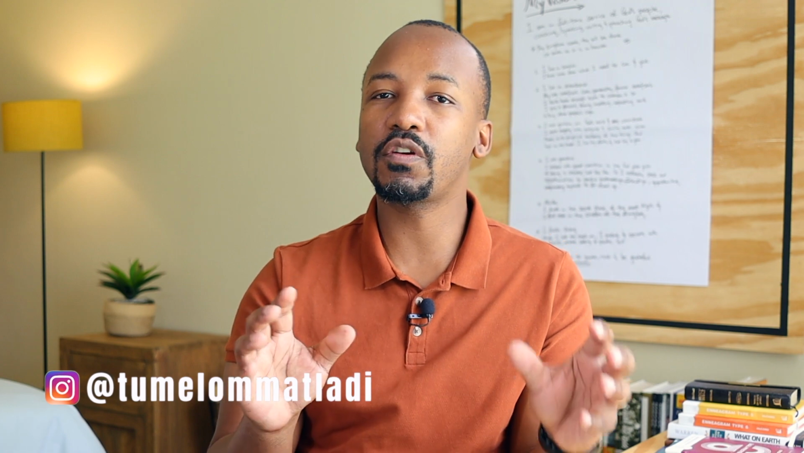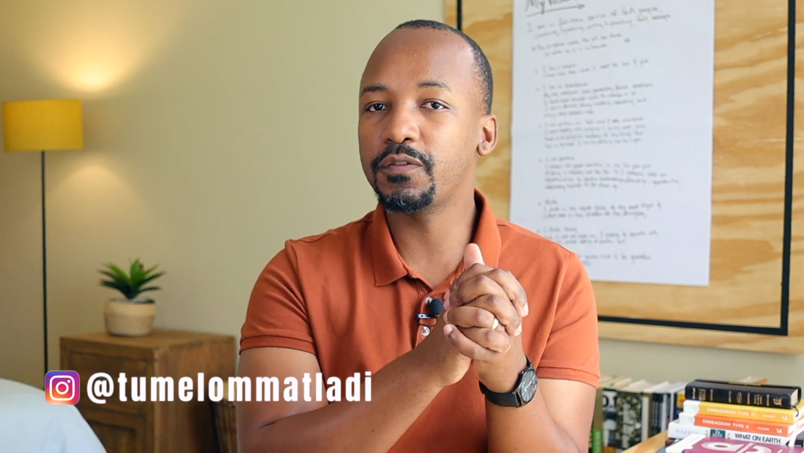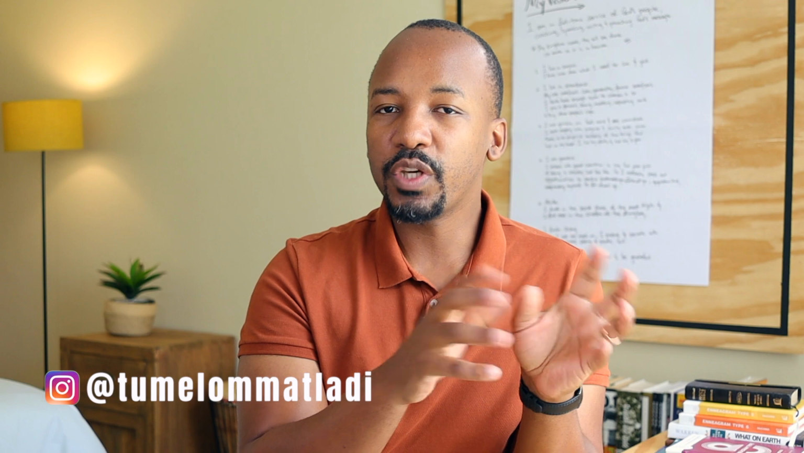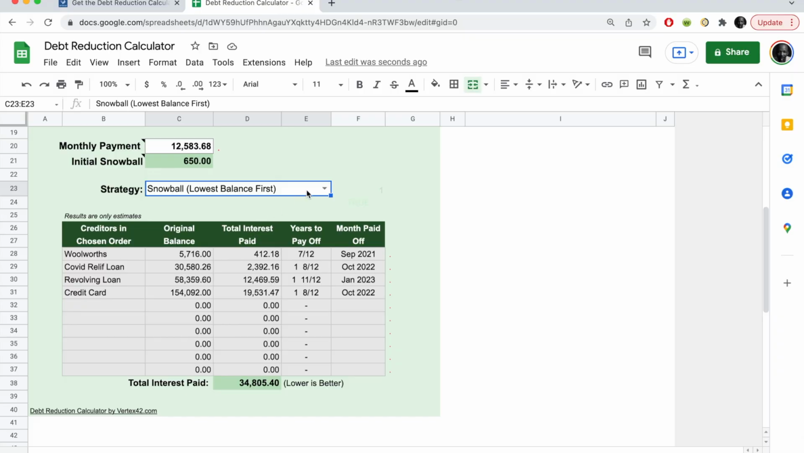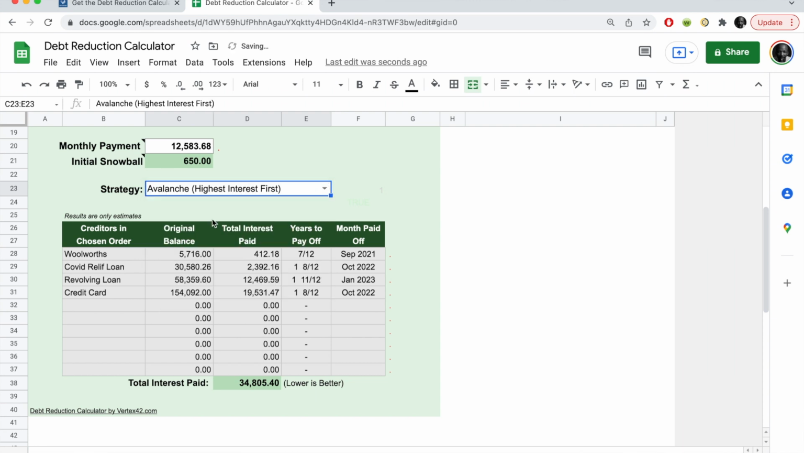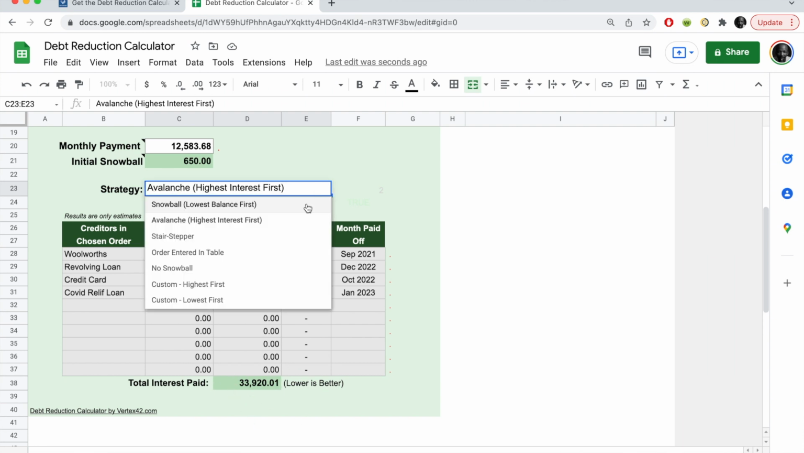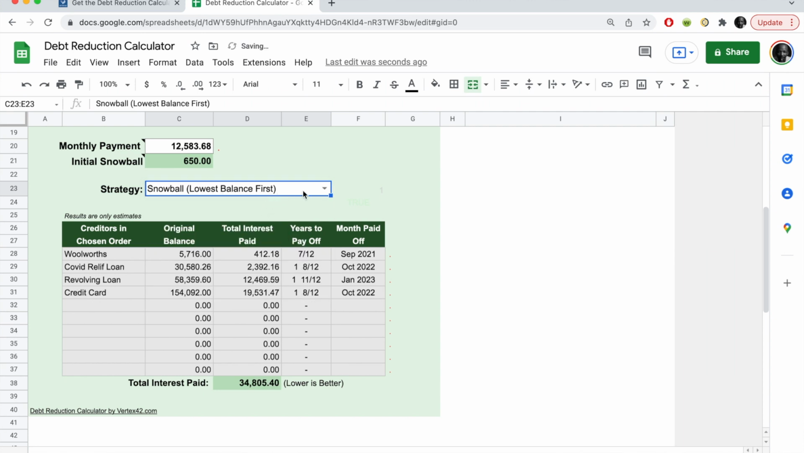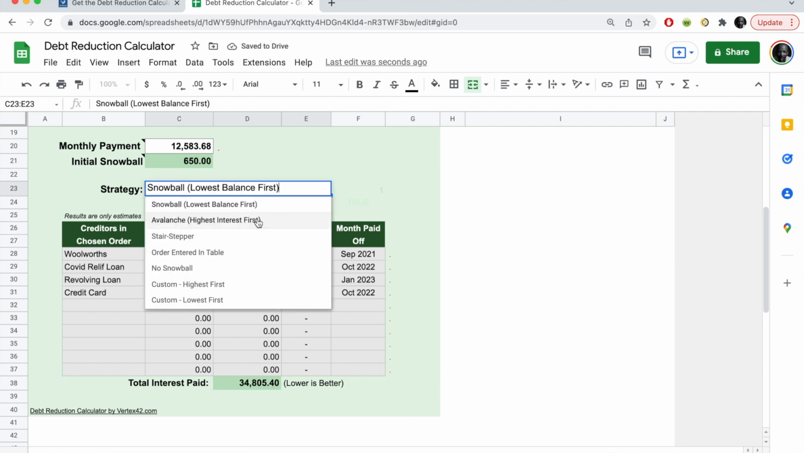Now this is the reason why I chose not to use the snowball method when I paid off my last loan, and I chose rather to create a hybrid of the two, and what we achieved in the end looks similar to this. Now this here is the avalanche method. Now take a look at the total interest paid at the bottom and the difference in total between snowball and avalanche. We're saving about 1,000 Rand at the end of the day.